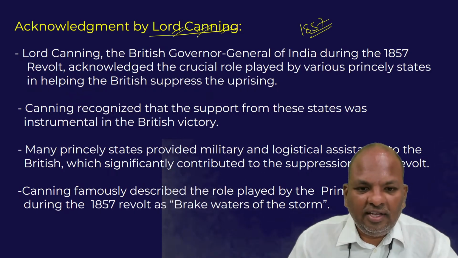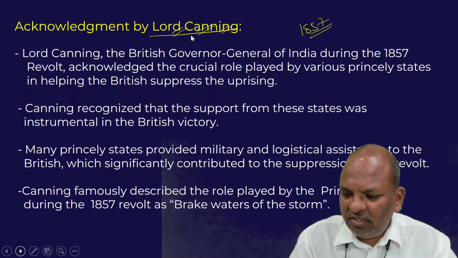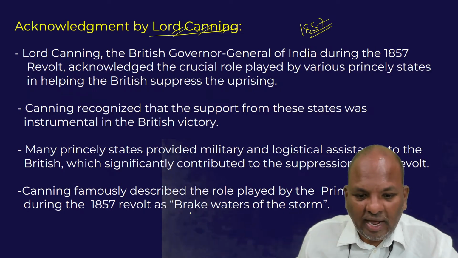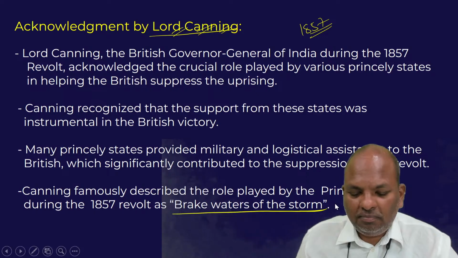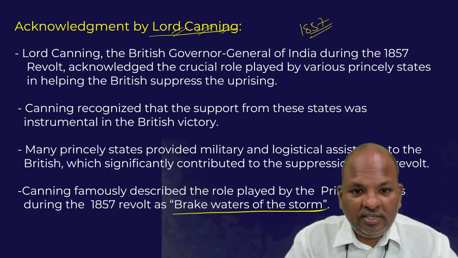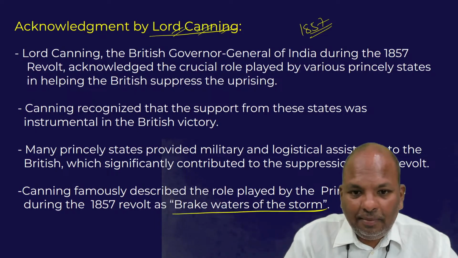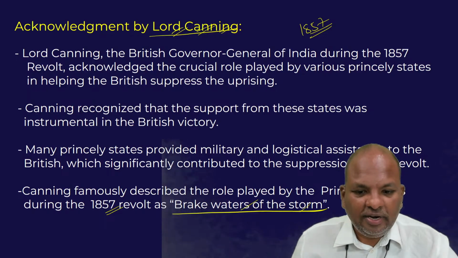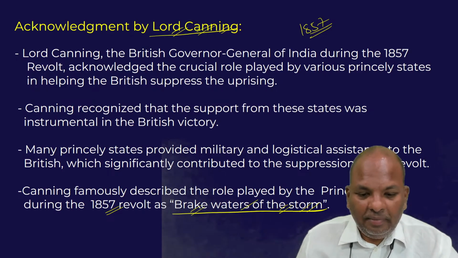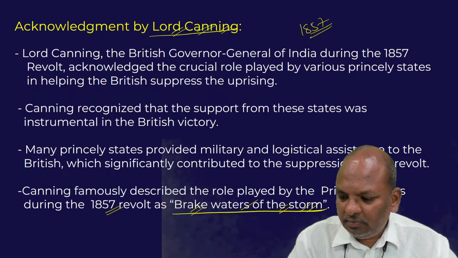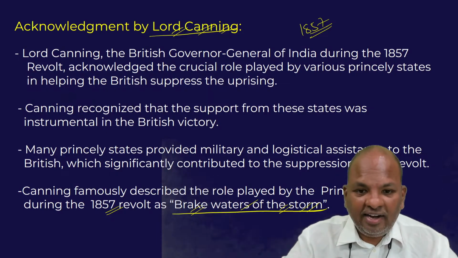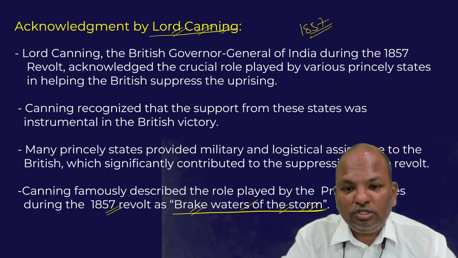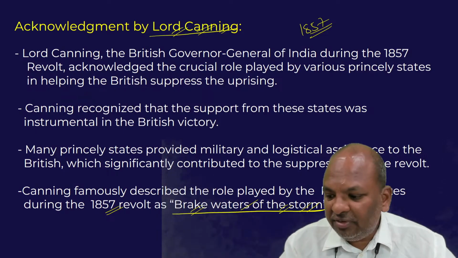Lord Canning famously described the role played by the princely states during the 1857 revolt as the breakwaters of the storm, meaning they basically acted as a barrier to the spread of the 1857 revolt.